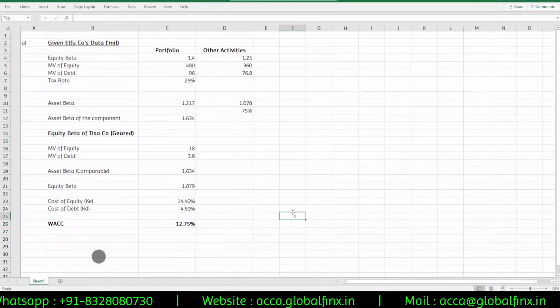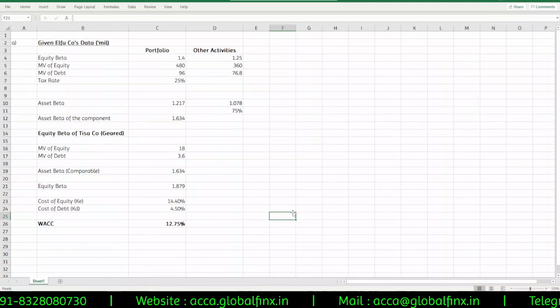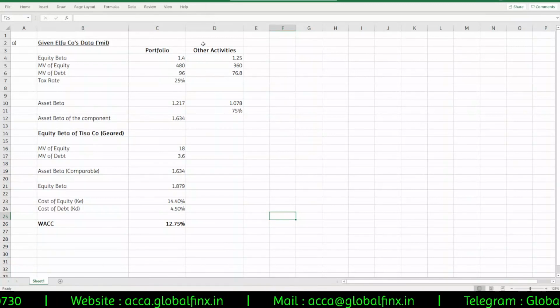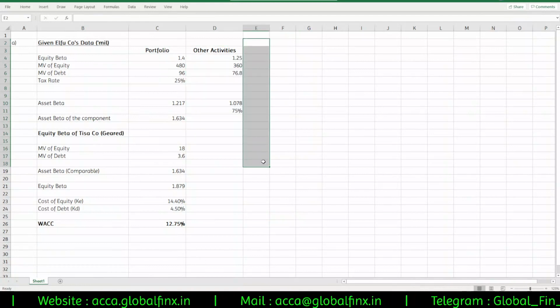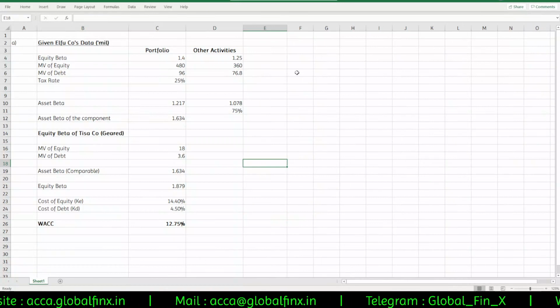This is something that we do on a regular basis, degearing the beta and then regearing it back. Something that we do on a very frequent basis. The only difference is that now they have given you that other activities and this component activity is separate. So you are separating it out. That's all, using weighted average calculations.